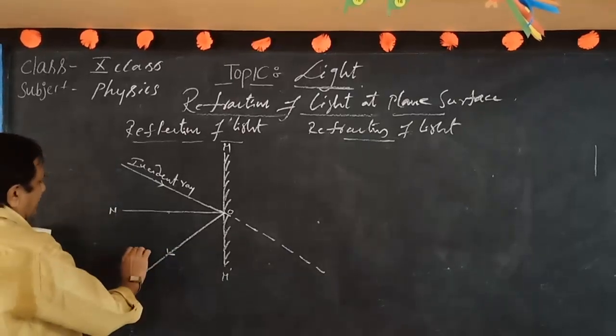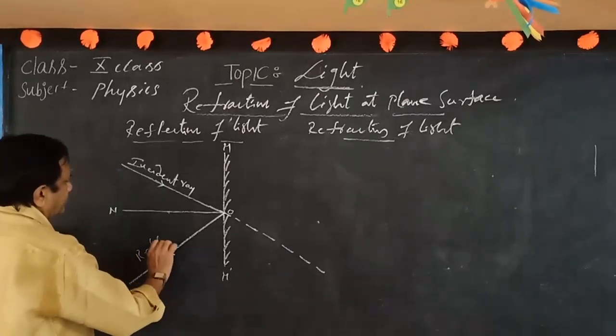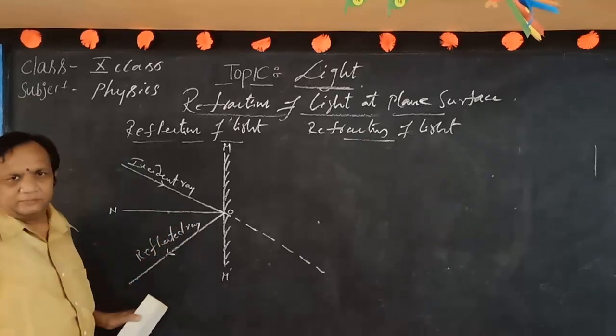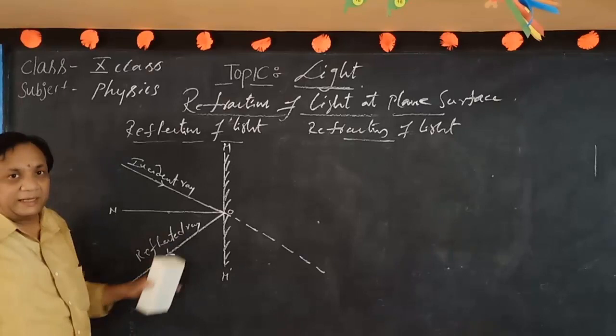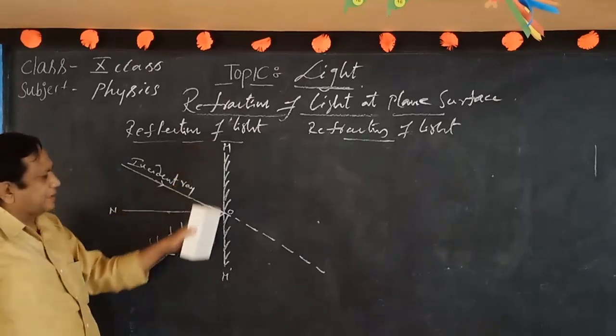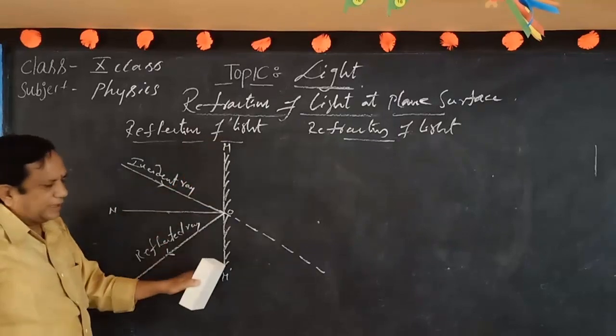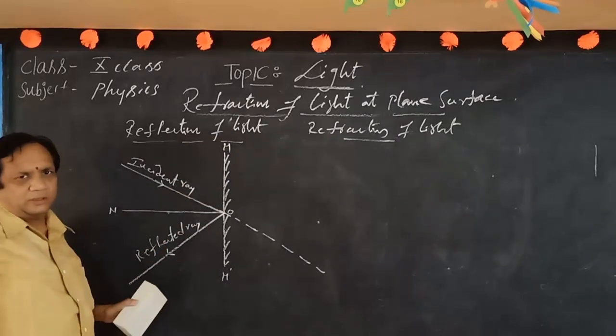Such a ray we call a reflected ray. It is said to be the reflected ray. Understand? This is a reflected ray. When it touches this opaque body, then only, if opaque bodies are there, this property we can observe.